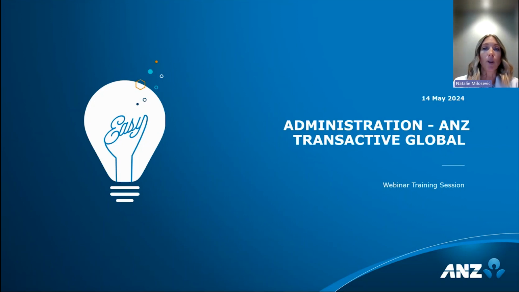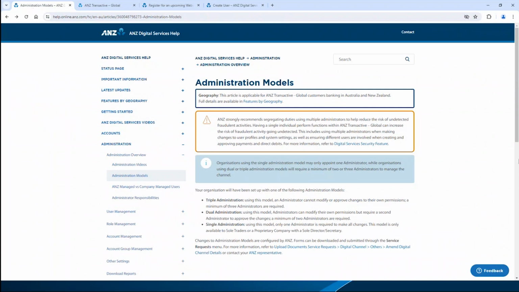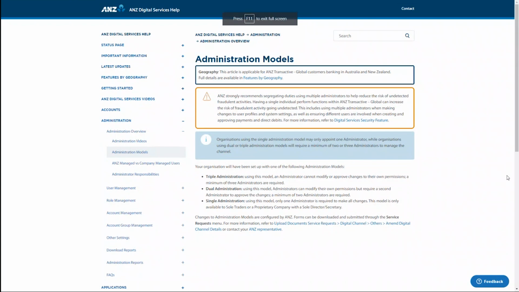Today, we are going to start by looking at administration models. ANZ strongly recommends segregating duties using multiple administrators to help reduce the risk of undetected fraudulent activities. Having a single individual perform functions within ANZ Transactive Global can increase the risk of fraudulent activity going undetected. This includes using multiple administrators when making changes to user profiles and system settings, as well as ensuring different users are involved when creating and approving payments and direct debits.